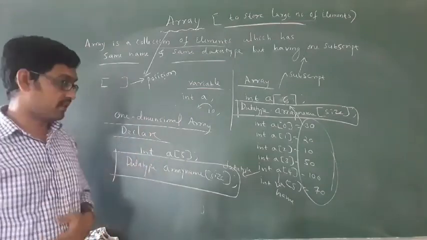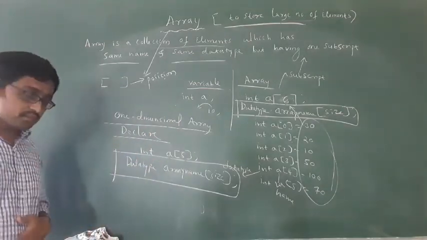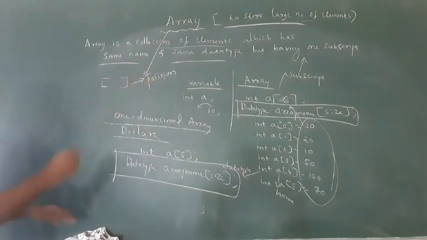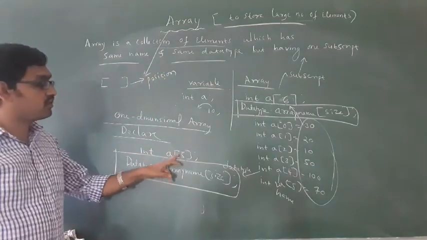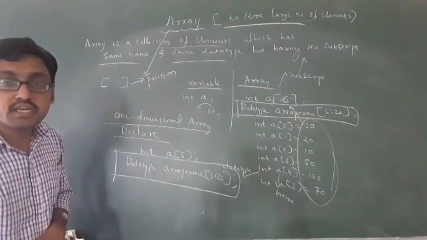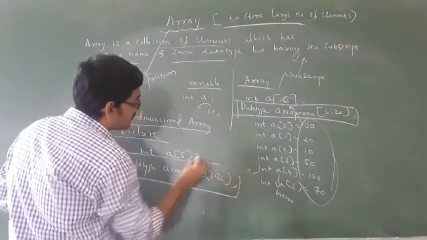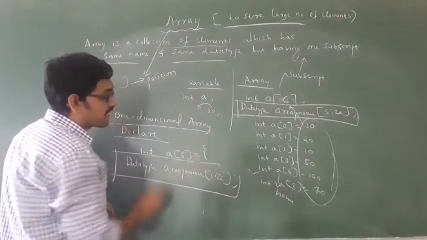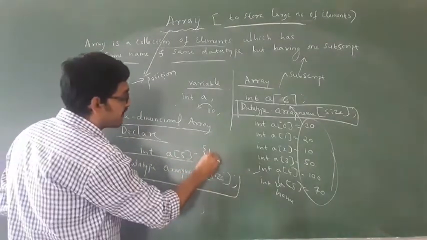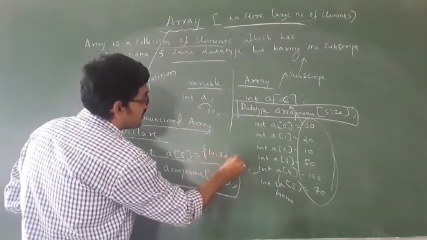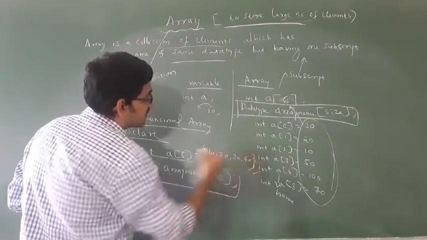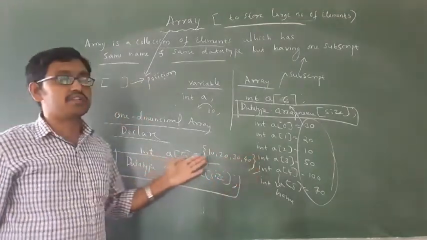This is how to declare an array. Then the second one is how to initialize an array. Initialization means giving values to the array. For example, put equal to, and in brackets you have to write 10, 20, 30, 40. Just I am taking these. This is called initialization.